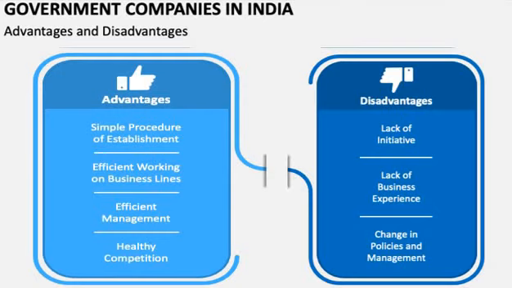And the next one is change in policies and management. A government company is under the control of the government, because the majority of the shares are in the hands of the government. But the government will not be the same for a longer period. Why? Because when it comes to elections, sometimes BJP will be in government, sometimes Congress, sometimes JDS. BJP will frame some policies, but when JDS comes into government, they will change those rules, regulations and policies.